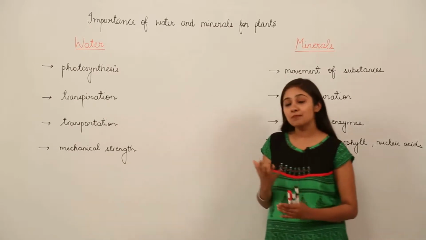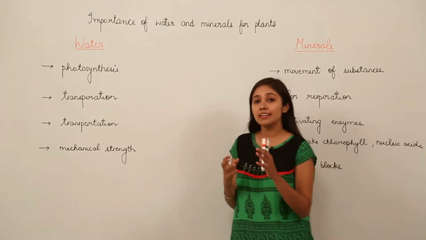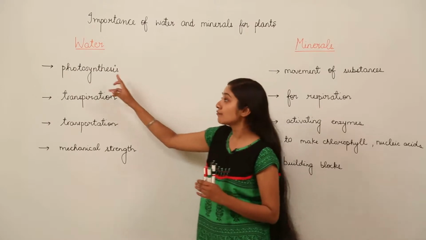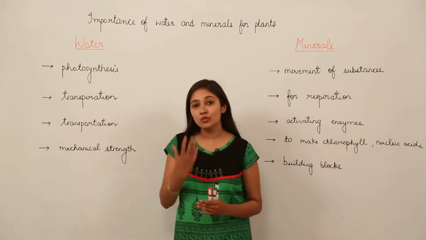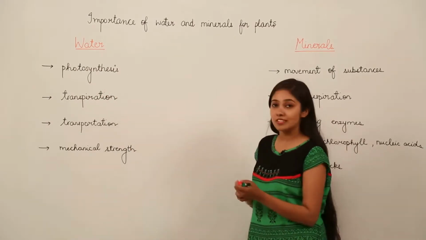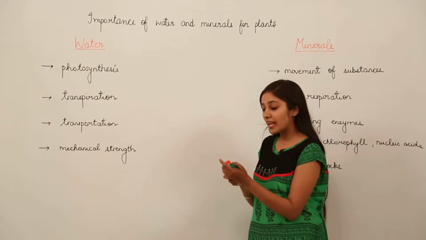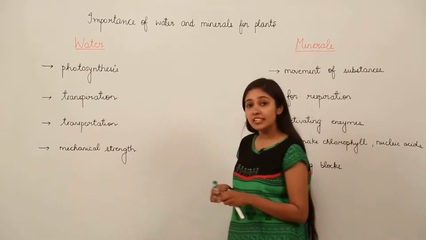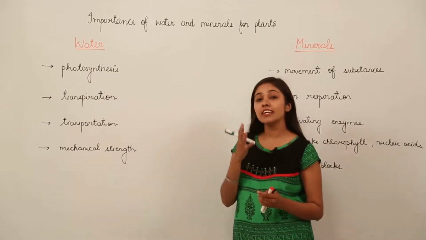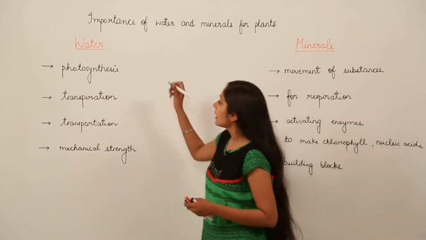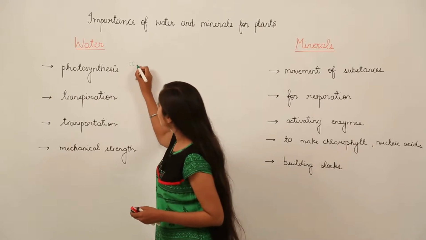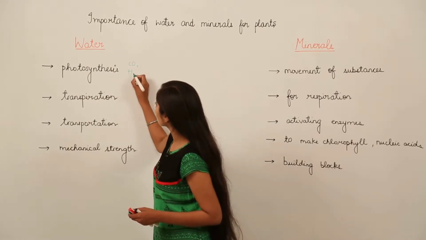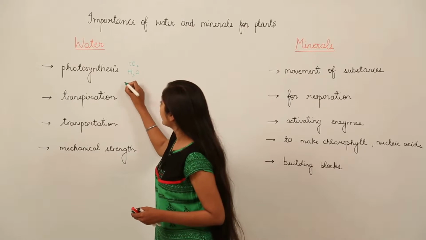As you all know, plants prepare their food by a special process known as photosynthesis. What is photosynthesis? Photosynthesis is a process by which plants make their own food, and when they make their food, what do they need? They need raw materials, and these raw materials are inorganic, meaning they use carbon dioxide, they use water, in the presence of what?